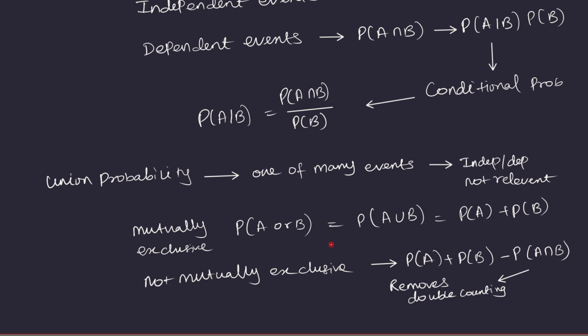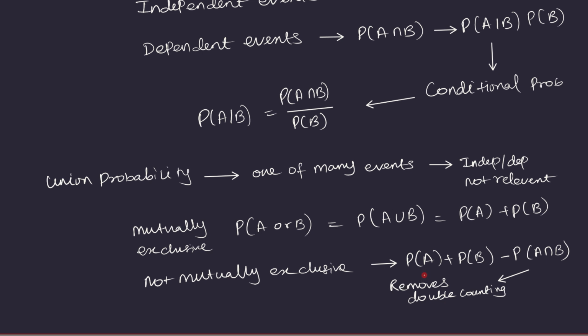But when we are talking about non-mutually exclusive events, then the formula is still going to be the same, but we also need to subtract the joint probability of A and B. This is because if the events are not mutually exclusive, then we will double count some of the events. For example, take the union probability of getting heads in a coin flip and getting 1 when rolling a die.